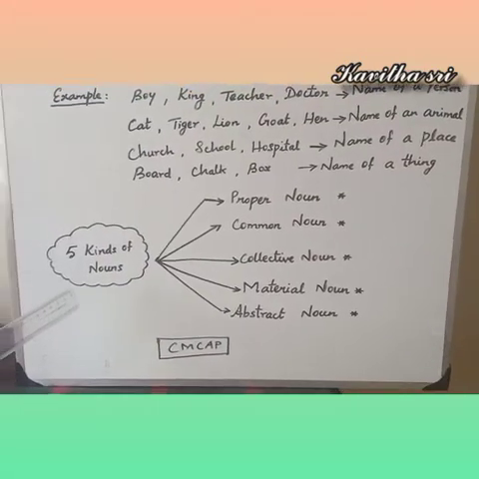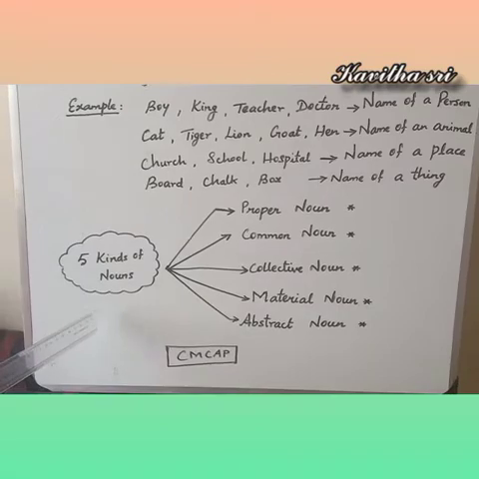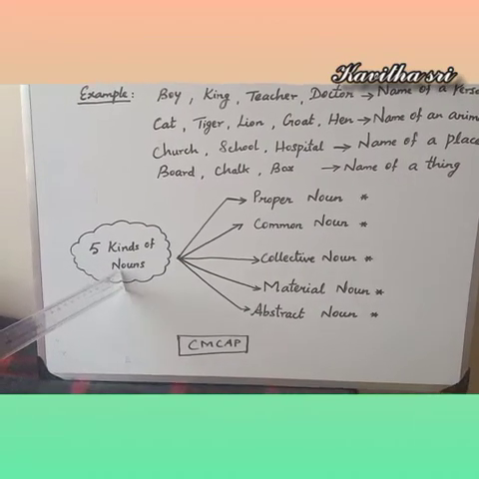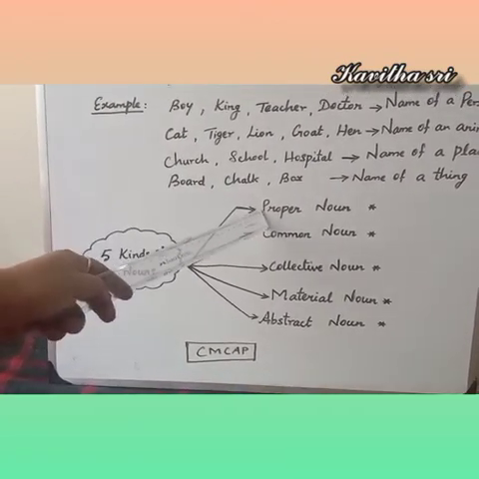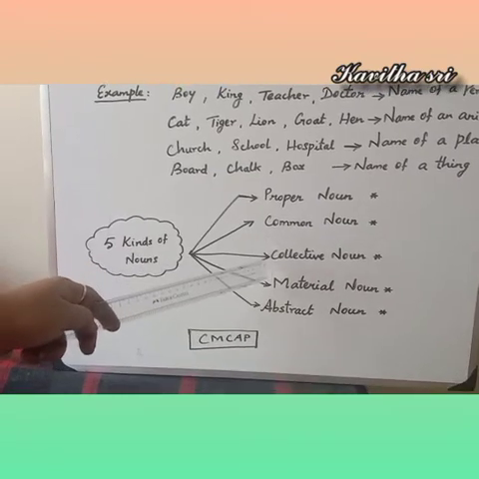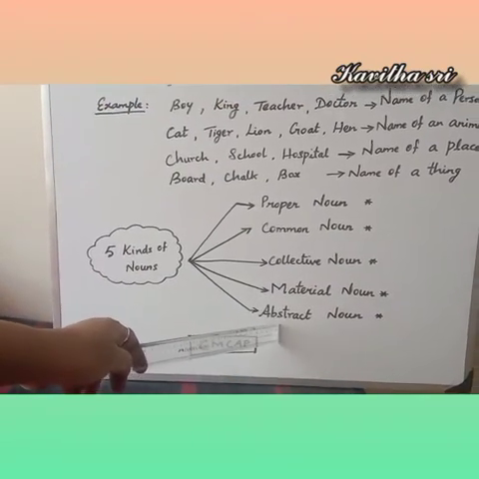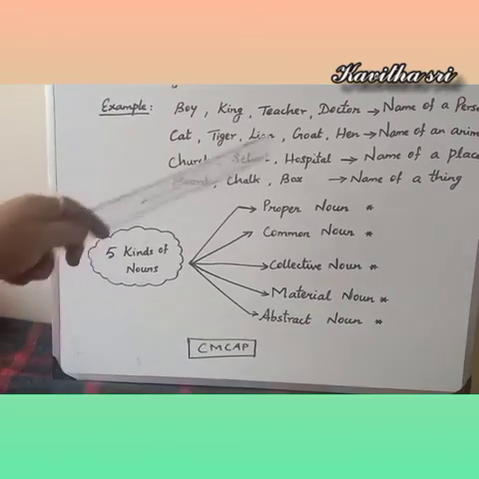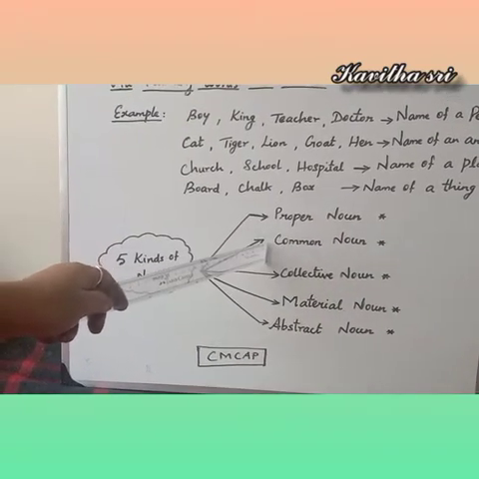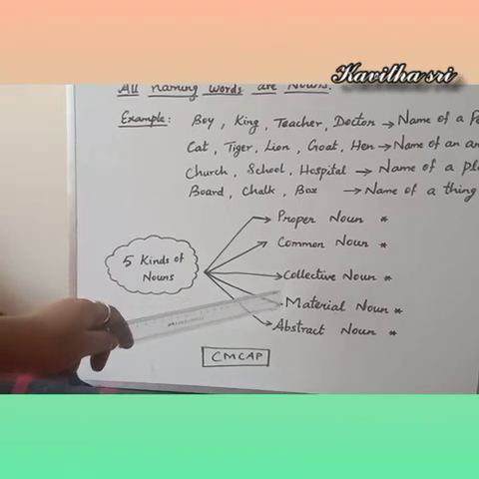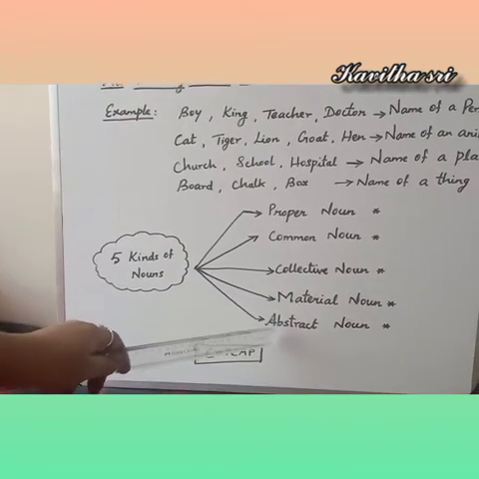Next, let us see the kinds of nouns. There are 5 kinds of nouns. Proper noun, common noun, collective noun, material noun, abstract noun. Once again, I'll repeat. Proper noun, common noun, collective noun, material noun, abstract noun.